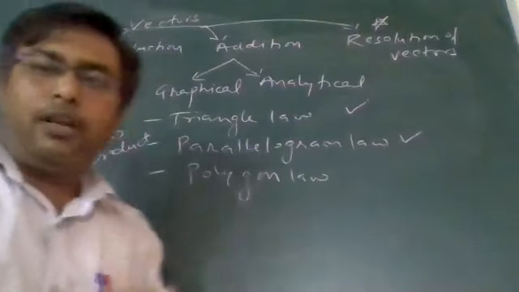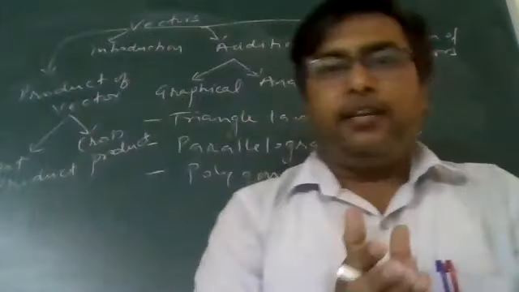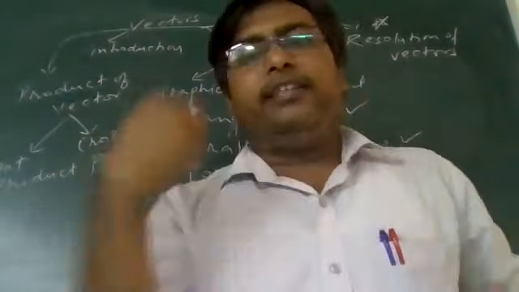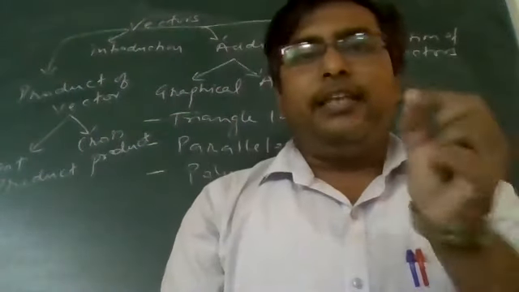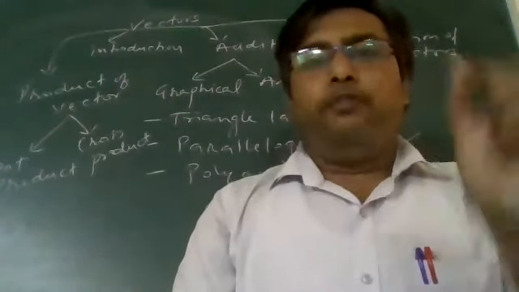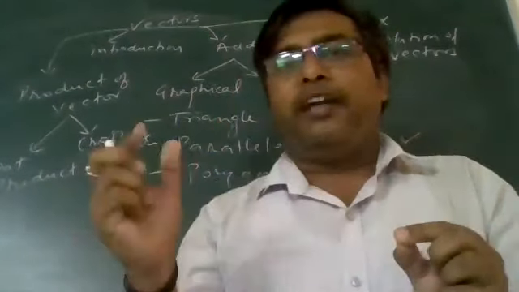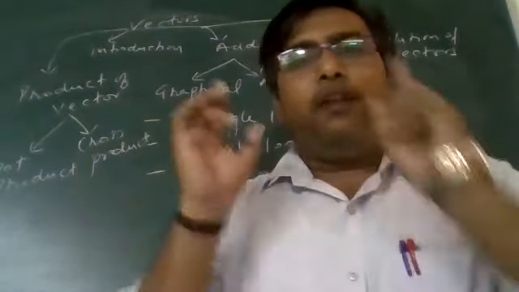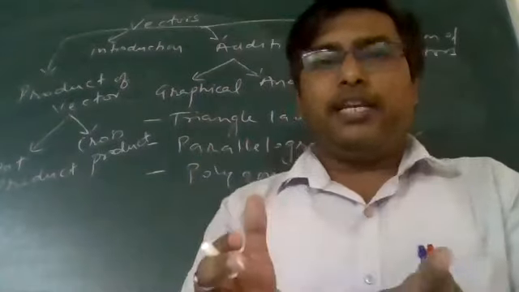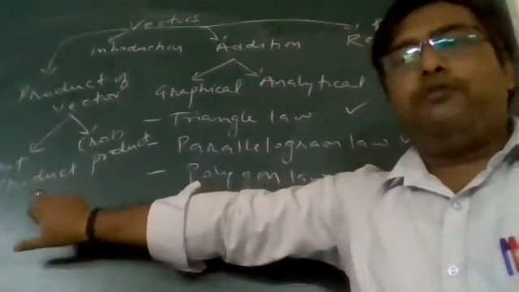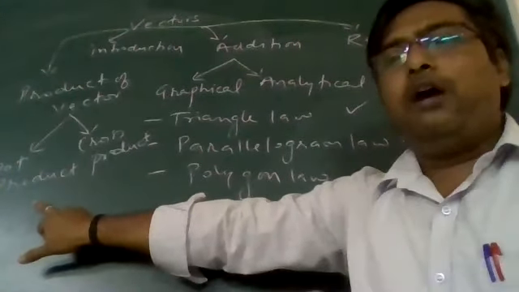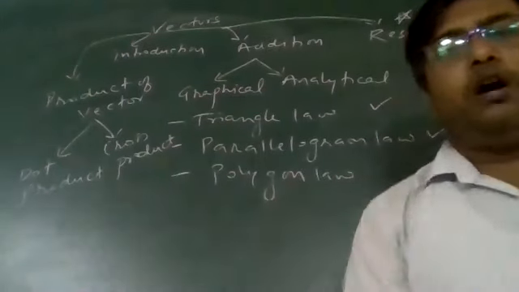What is dot product and cross product? When two vectors are multiplied and the resultant is a scalar quantity, for example, when force vector is multiplied by displacement vector, I will obtain the work done. Work is a scalar quantity, and this will be obtained by use of dot product.